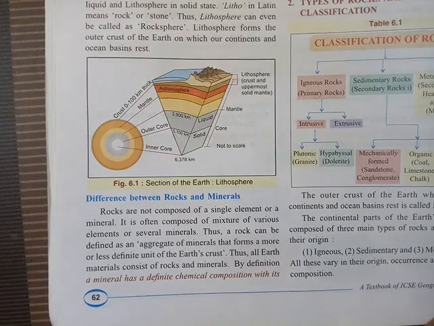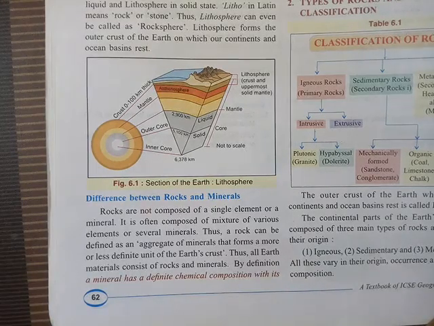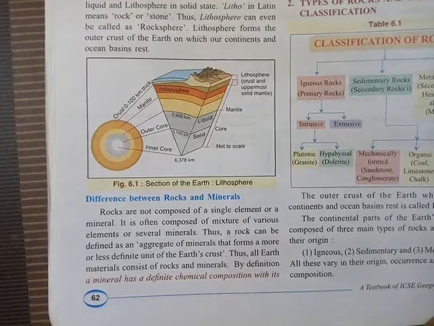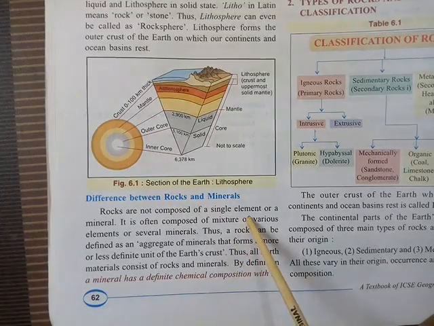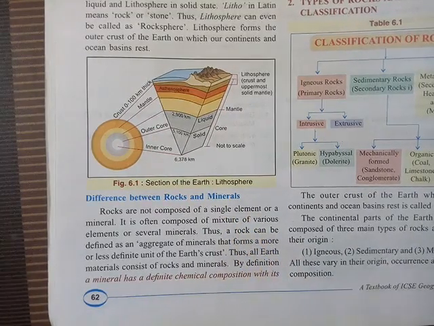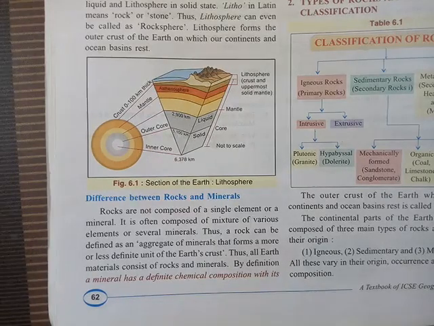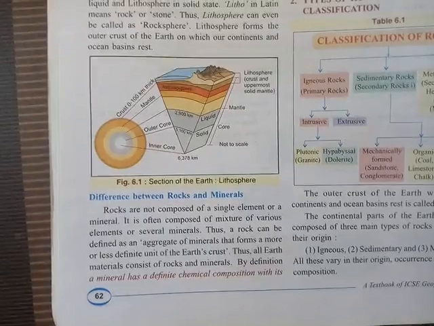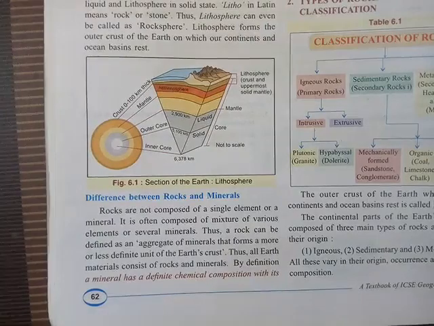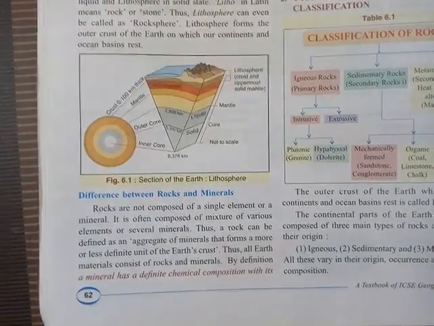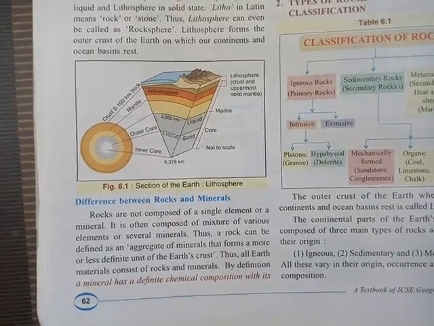So when we see about the rocks, they are formed by many types of mineral. Different types of minerals can be found in rocks. But when we talk about minerals, mineral actually is a single element. Example, when we talk about iron. So iron is a single element, and zinc, gold, silver, or maybe manganese, mica. So all these minerals, they are a single element. But in a rock you can find all these minerals together in different percentage. So this is the difference between the rocks and mineral.